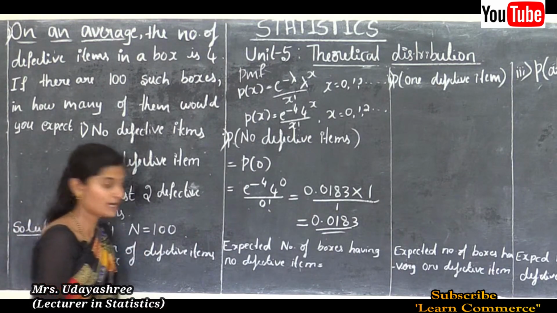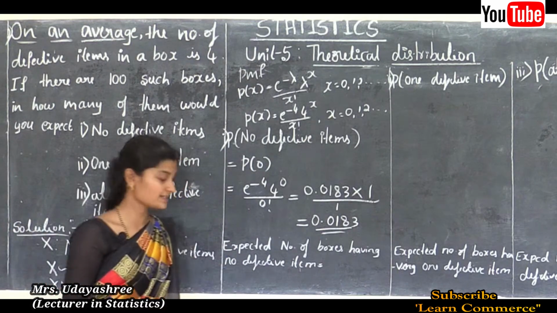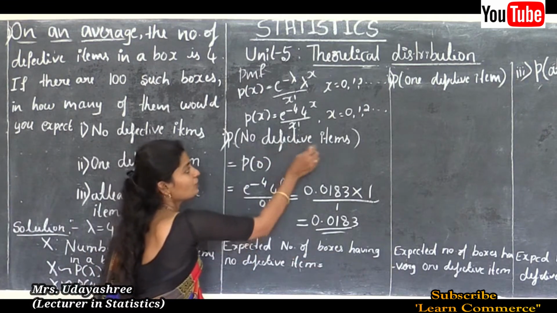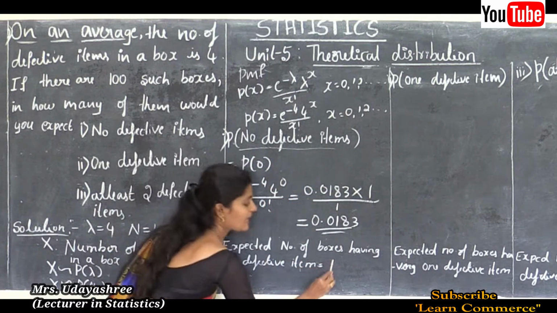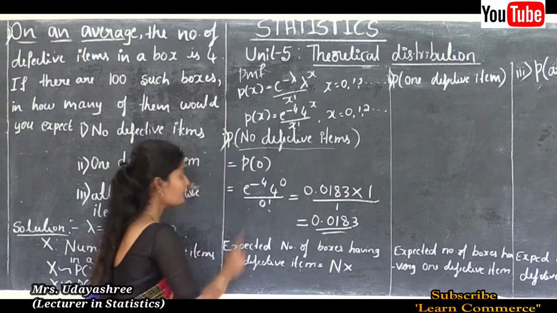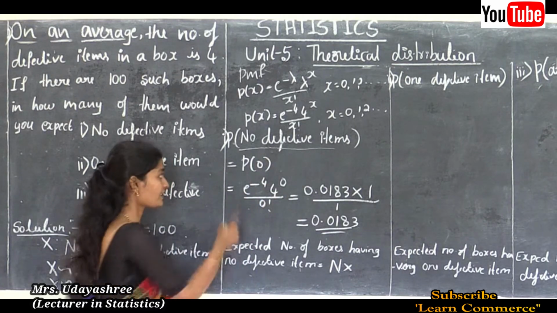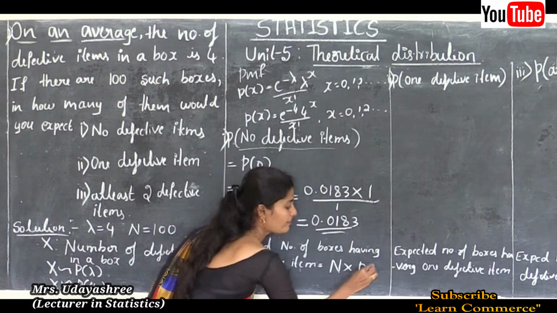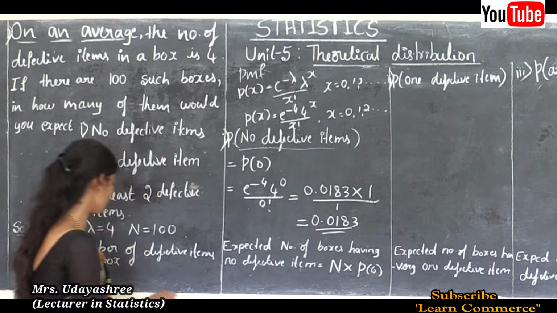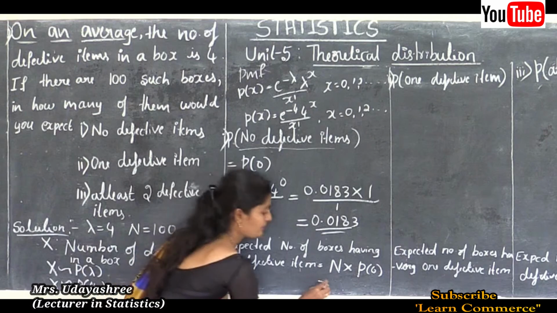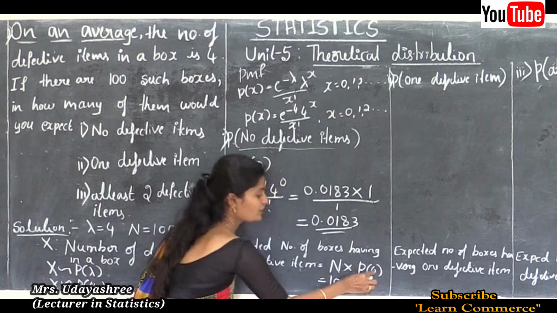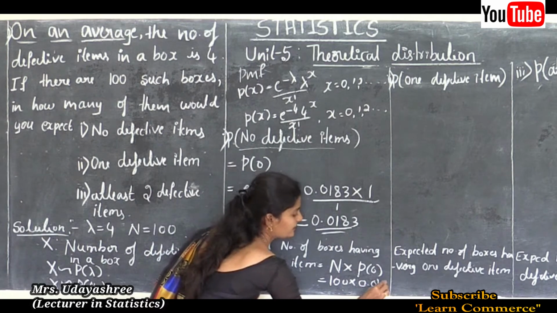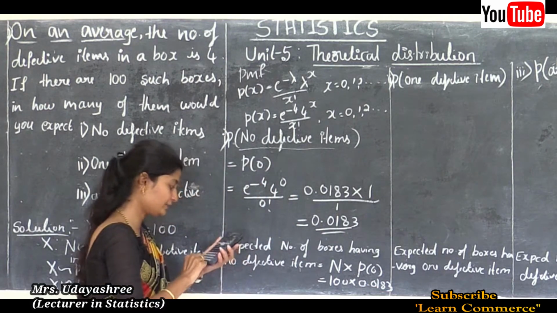See, in our problem one more observation is there, that is capital letter N. So next we need to calculate the expected number of boxes having no defective items. The expected number of boxes having no defective items is capital N into the probability of no defective items, that is P of 0. So we can write N into P of 0. Here N we know the value, that is 100, and P of 0 we got the value, that is 0.0183.